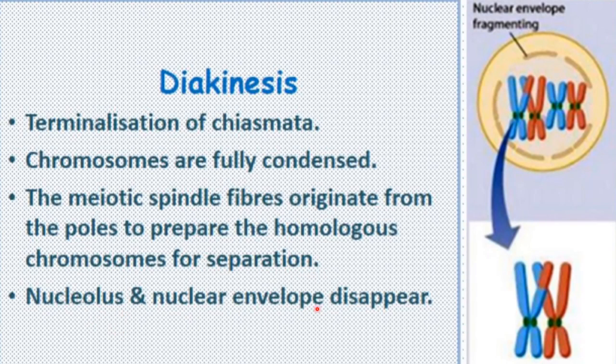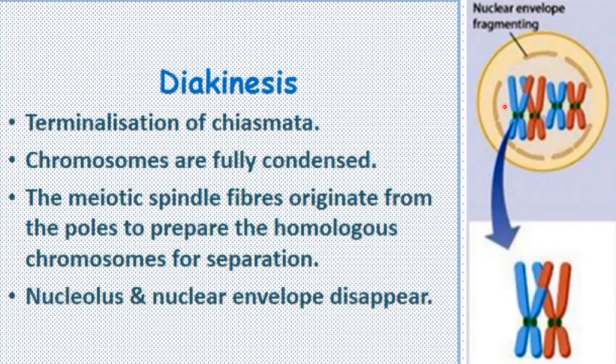Nucleolus and nuclear envelope disappear. So this is similar to the prophase of mitosis. Like in that also there was disappearance of the nucleolus and nuclear membrane, or nuclear envelope, you can say. And here also, up to the last stage of prophase, there is disappearance of these.